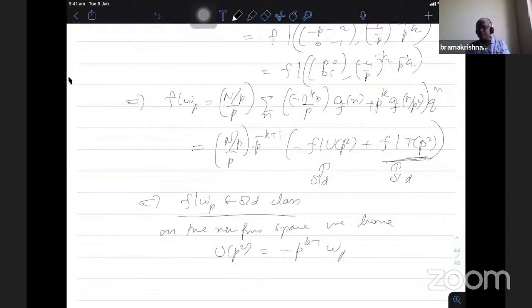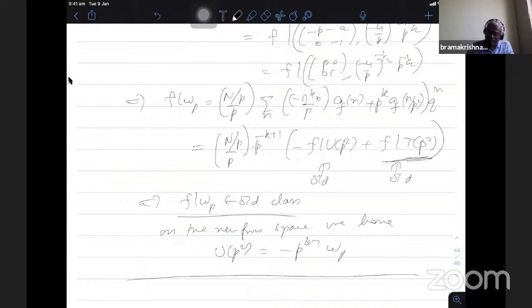So for that he uses the trace operator. So I think I will continue this particular computation later and then tomorrow, and then we'll complete the theorem and then we'll go to the other results. Okay. As you see, there are so many things involved in that, so we have to be patient to go through the calculations. So I'll just stop now because it is almost 11, so I don't want to proceed with this. Another thing, I have to use the trace operator to show that this particular UP square is WP on the space of new form. In fact, this whole thing vanishes on the space of new form. That's what it will come.